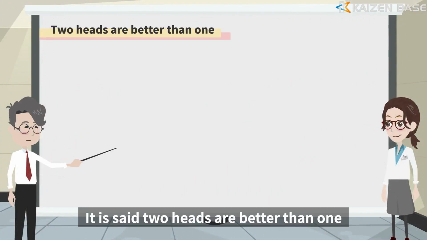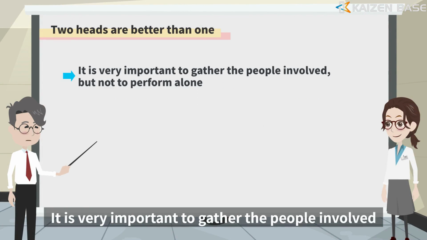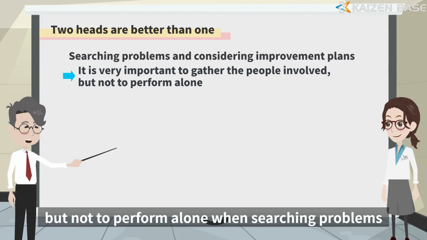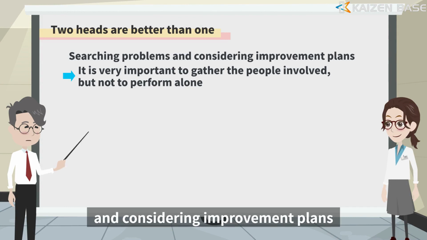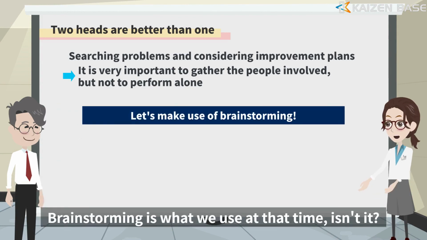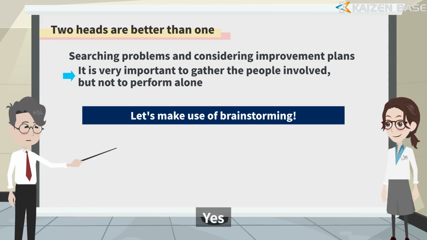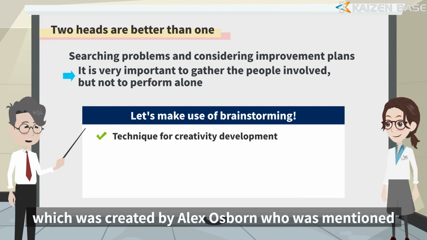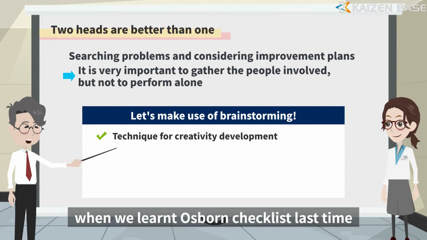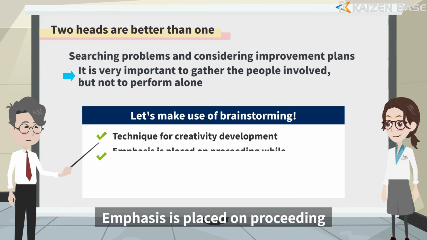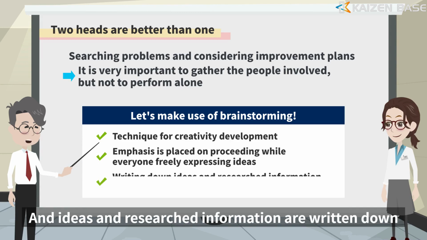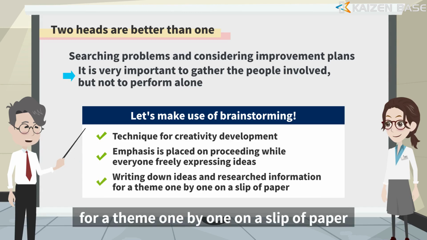It is said two heads are better than one. It is very important to gather the people involved, but not to perform alone when searching problems and considering improvement plans. Brainstorming is what we use at that time, isn't it? Yes, brainstorming is the technique for creativity development, which was created by Alex Osborn, who was mentioned when we learned Osborn checklist last time. Emphasis is placed on proceeding while everyone freely expressing ideas. And ideas and researched information are written down for a theme one by one on a slip of paper.